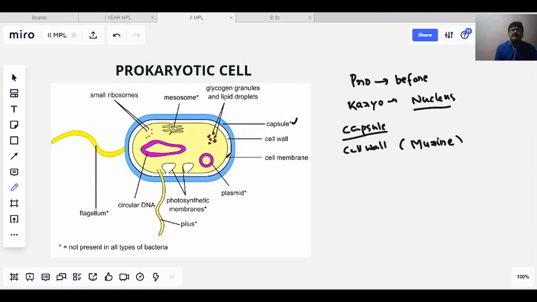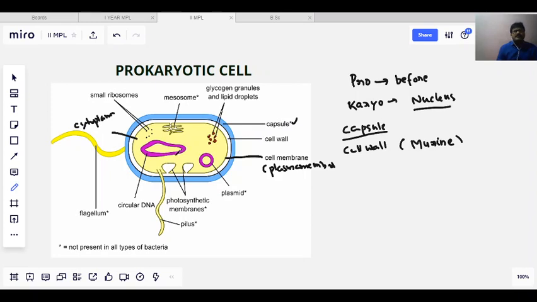Below that cell wall, you can see this is called the cell membrane or the plasma membrane. Inside the plasma membrane, this entire substance is called the cytoplasm.